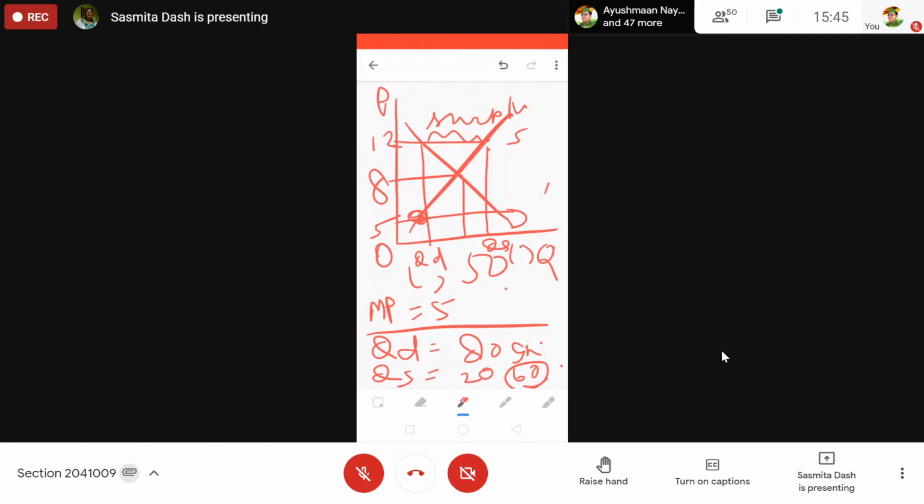What will the price do? Price will move upward. Here price will fall till equilibrium; here price will move upward till equilibrium. P will increase till equilibrium. This is how you have to write this type of question. Follow, solve the problems and write the questions.